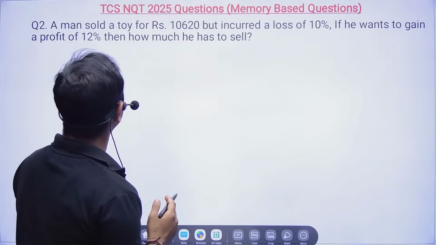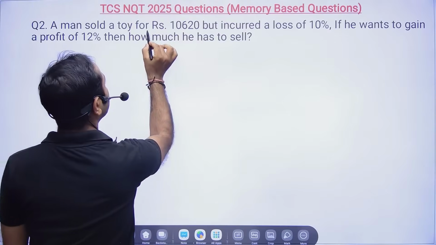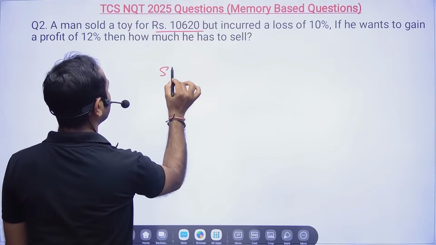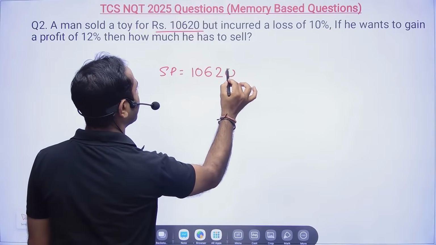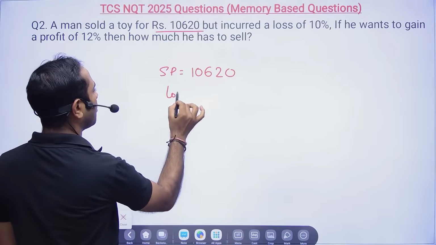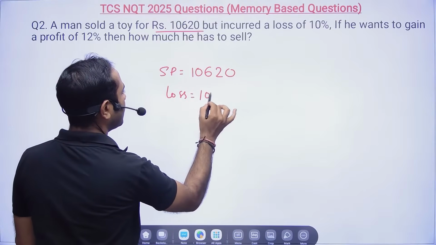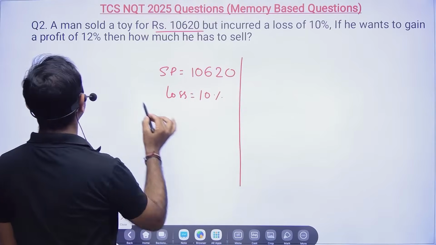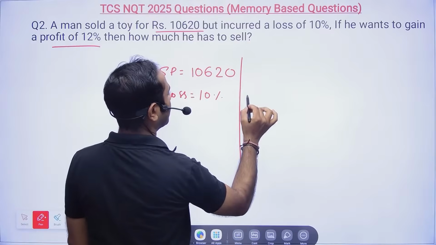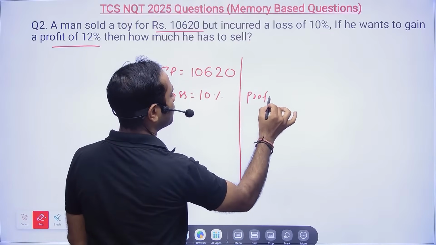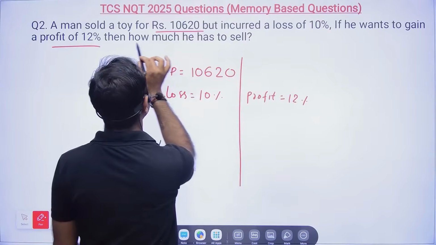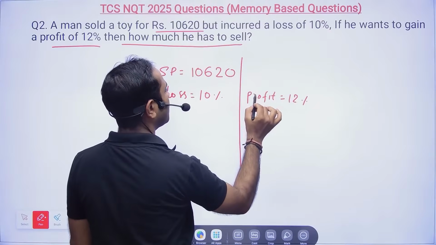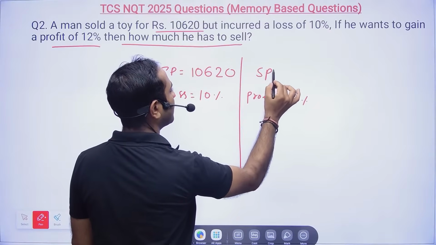A man sold a toy for rupees 10,620 but incurred a loss of 10%. Now if he wants to gain a profit of 12%, then at what price does he have to sell? So here basically again we need to calculate the selling price.